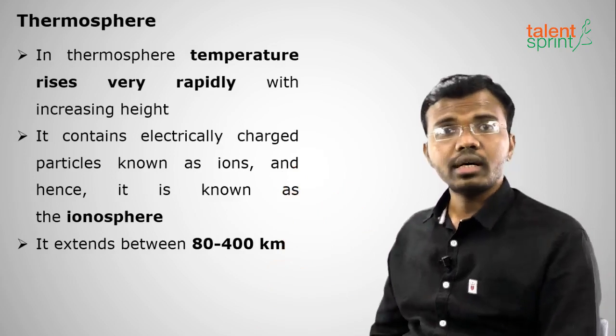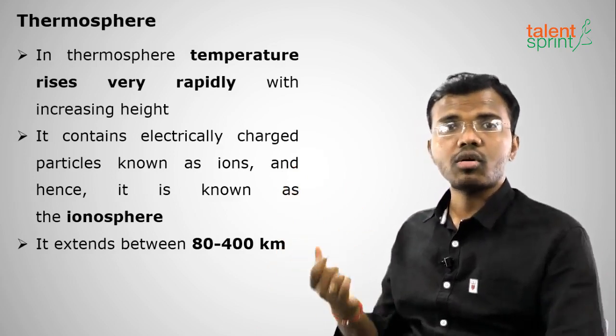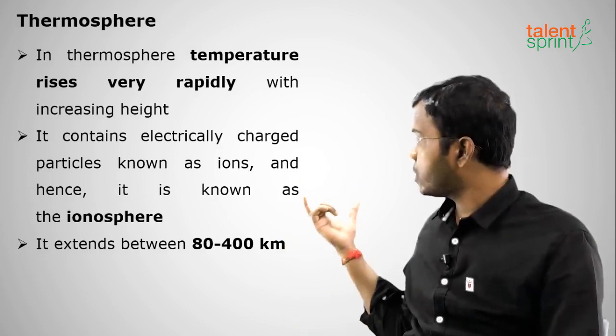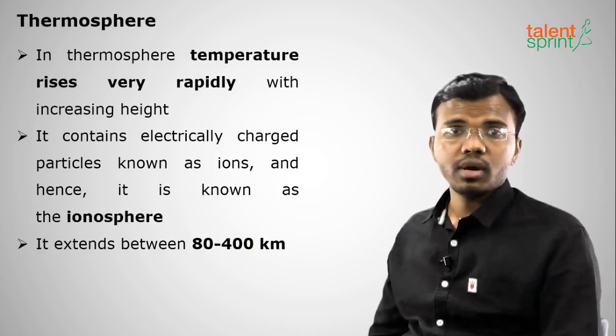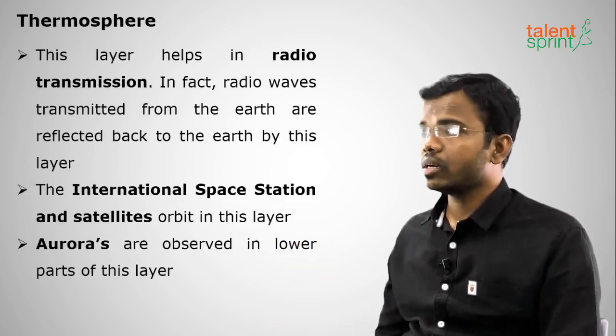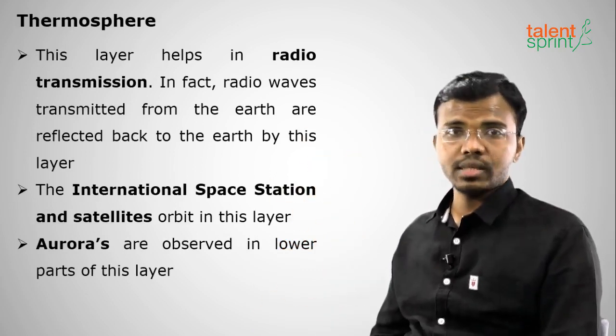There will be alternating increase and decrease of temperature in the different layers. Okay, and it contains electrically charged particles. Those are called ions. That's why it is called the ionosphere, and it will extend up to a distance of 80 to 400 kilometers. Okay, clear about the thermosphere?